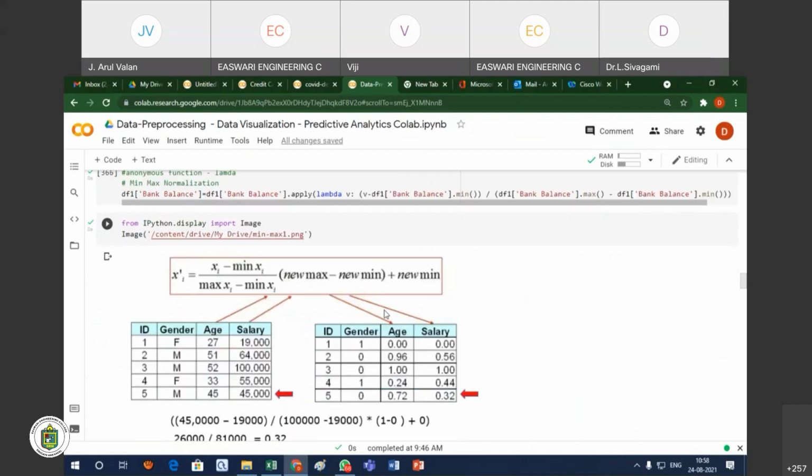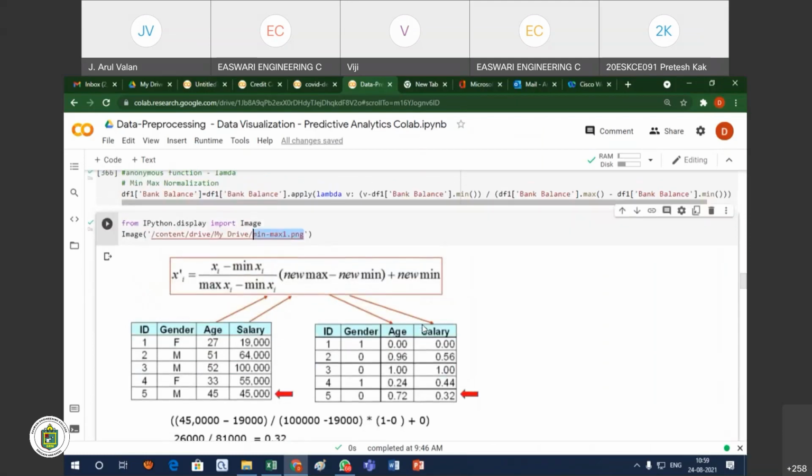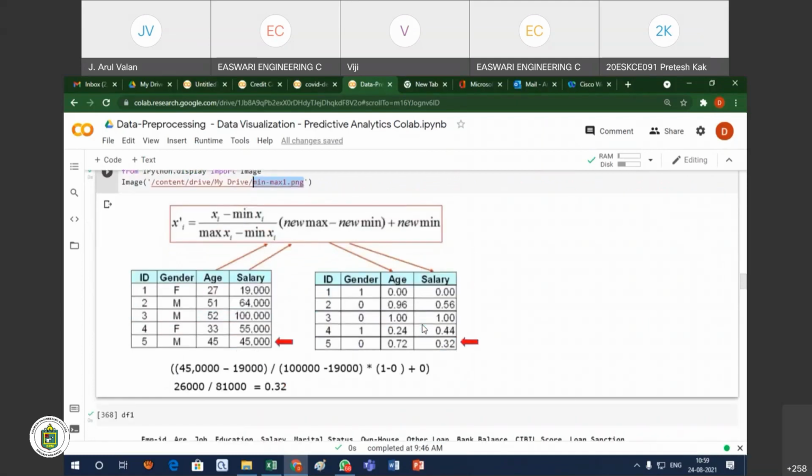Here I am uploading the image. This is not a Python command. I typed it in a Word file, or made a PPT and took a screenshot of the presentation, and I stored it as a PNG file. I am reading the PNG file in Google Colab. So this is not a command; don't think about how we are deriving a command. I saved the screenshot of the PPT in one PNG file, and I am just reading the PNG file in Google Colab. It's just reading.